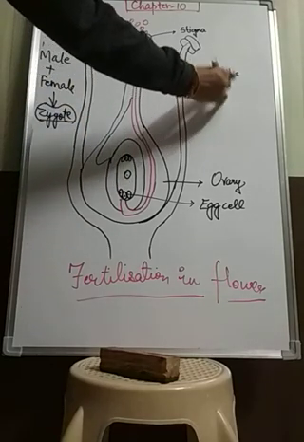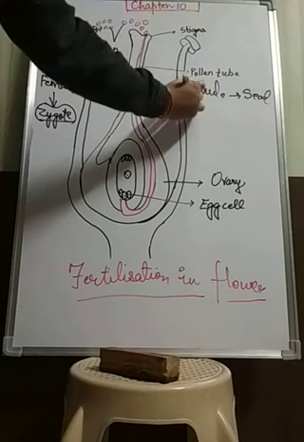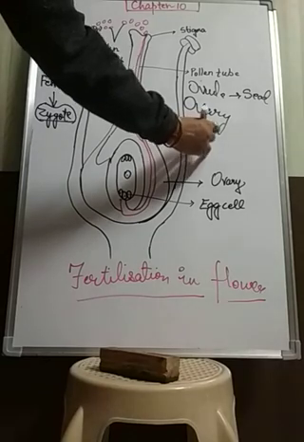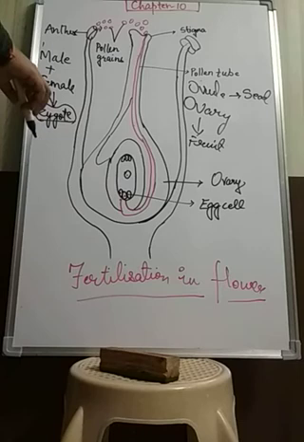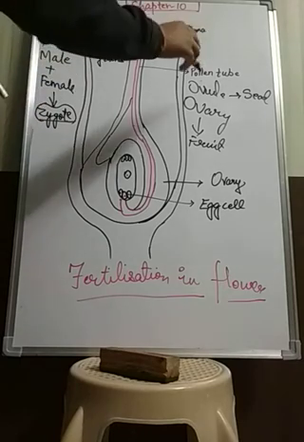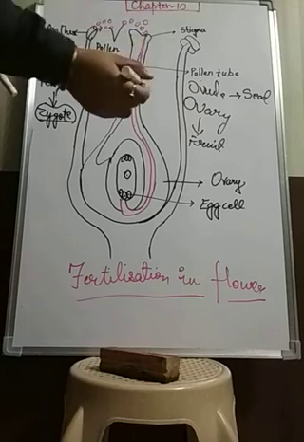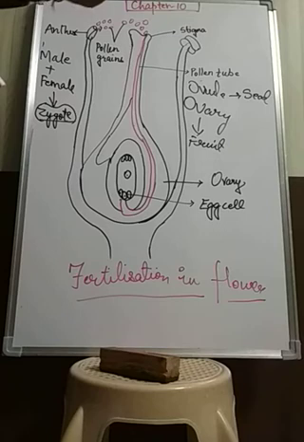Ovule converts into the seed, and ovary converts into the fruit. Ovary will convert into the fruit and the ovule converts into the seed. The seed contains an embryo, and when we sow this seed, this embryo starts to develop and will give a new plant.